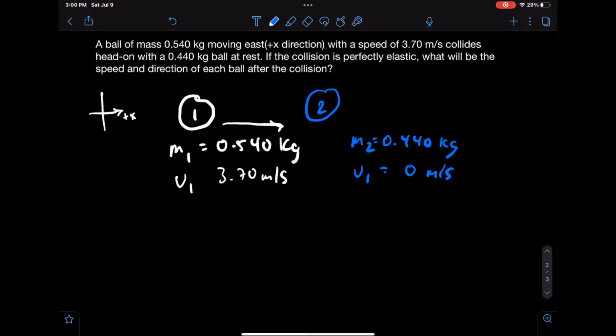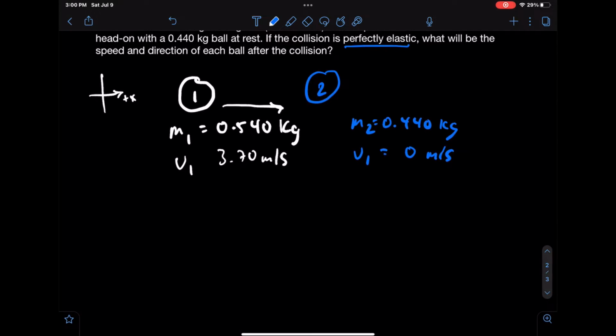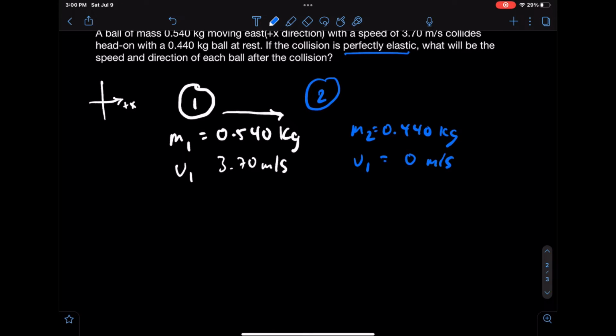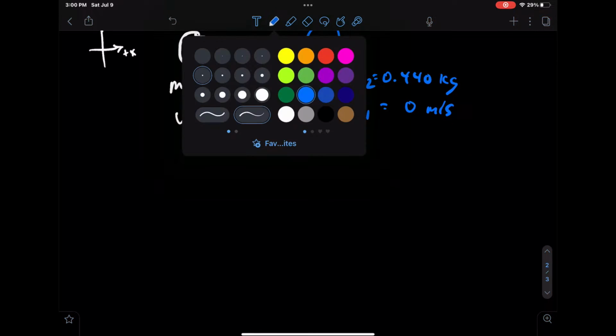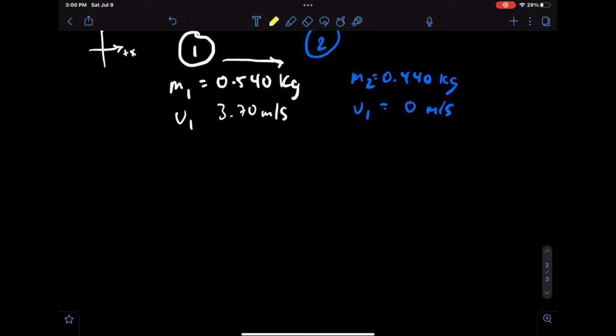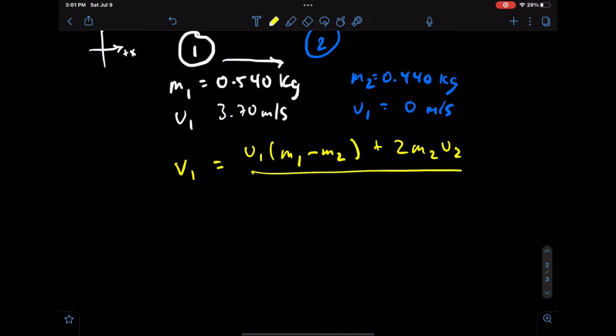Now the key words in this problem are perfectly elastic. So using the perfectly elastic equation to solve for the velocity, we can rewrite it as v1 is equal to u1 times (m1 minus m2) plus 2 m2 times u2, all over (m1 plus m2).